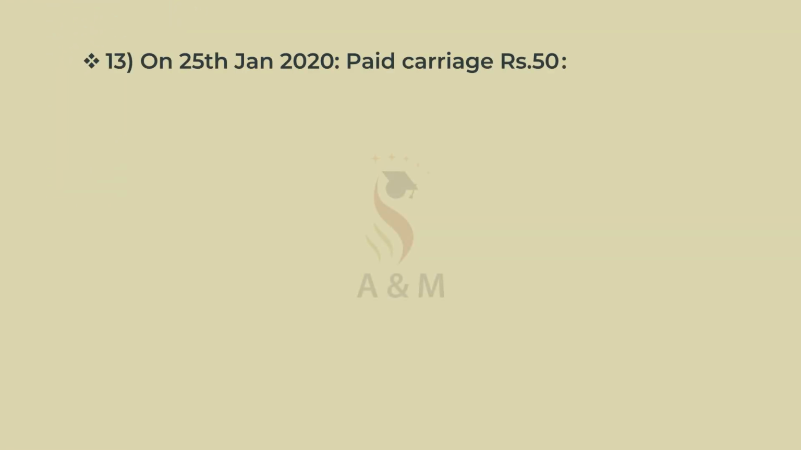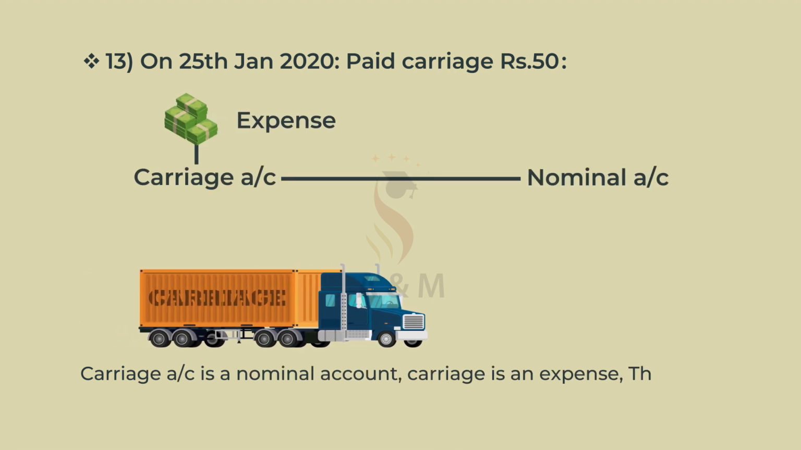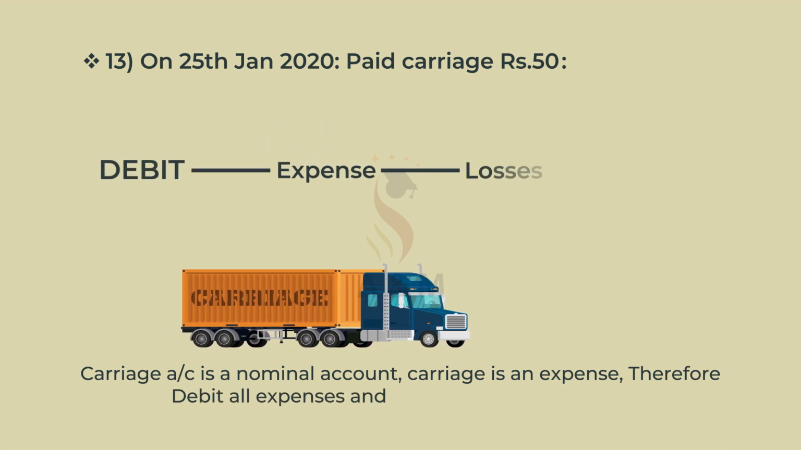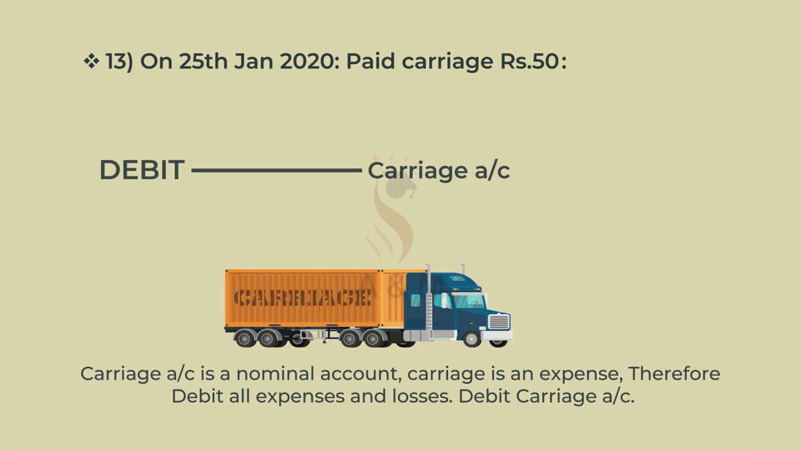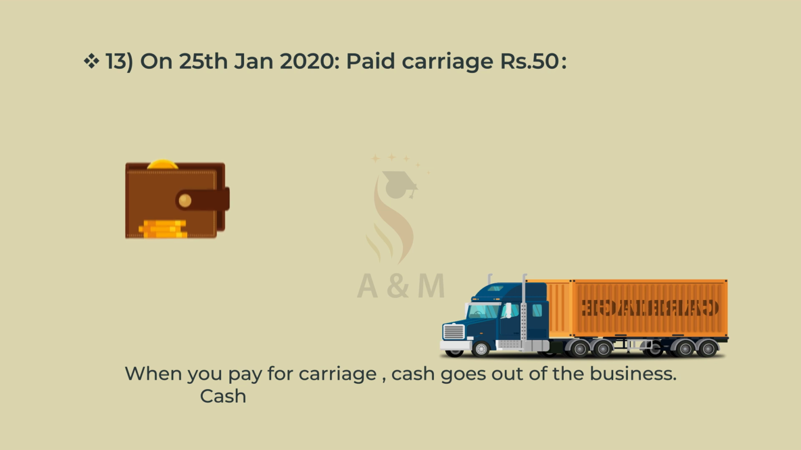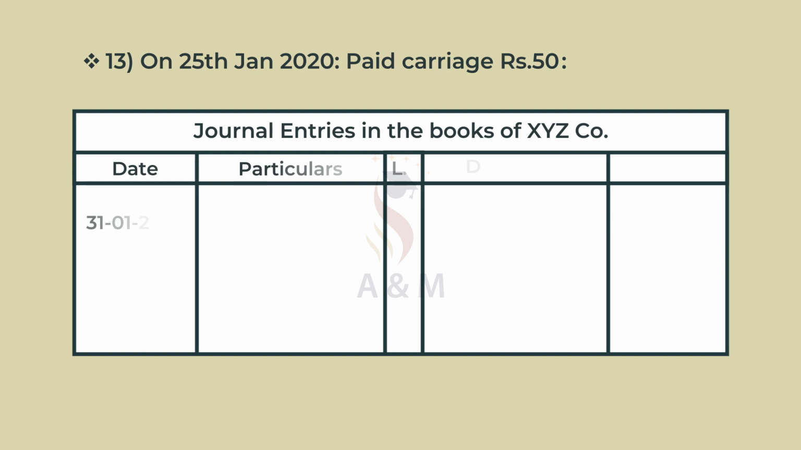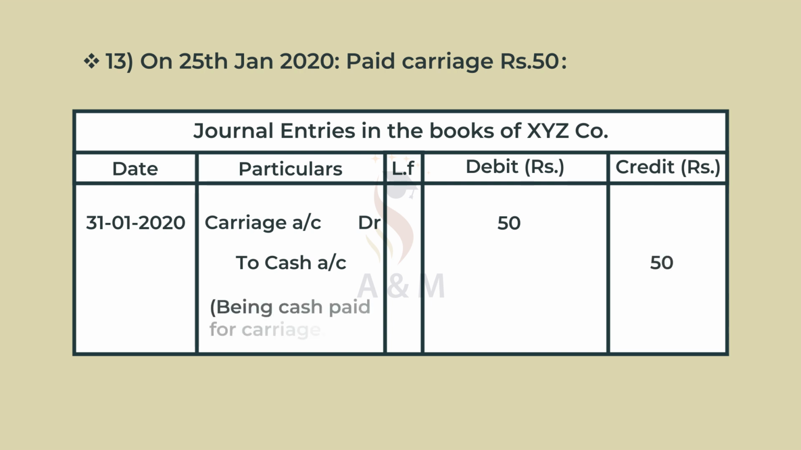Let's begin. 13th. On 25th Jan 2020, paid carriage ₹50. Carriage account is a nominal account. Carriage is an expense. Therefore, debit all expenses and losses. Debit carriage account. When you pay for carriage, cash goes out of the business. Cash is a real account, therefore credit cash account. And the journal entry is carriage account debtor ₹50 to cash account, being cash paid for carriage.